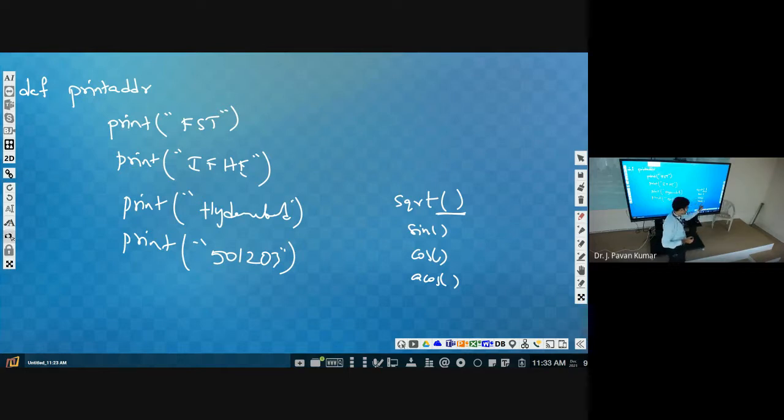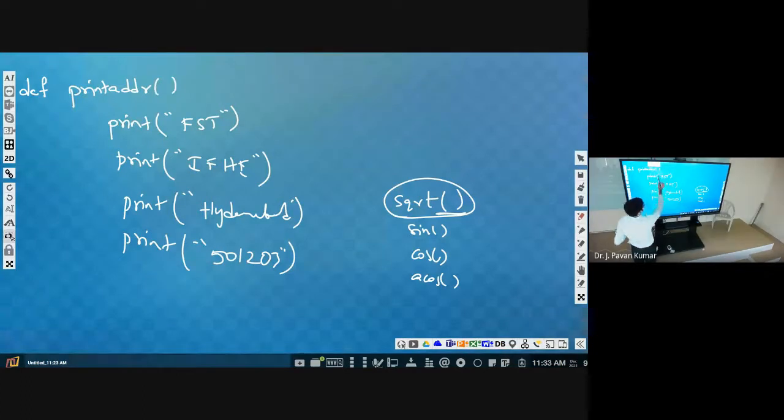In order to use sqrt, we used parenthesis, and within that we passed some number. Similarly here, print address is a function, so we need to have parenthesis.